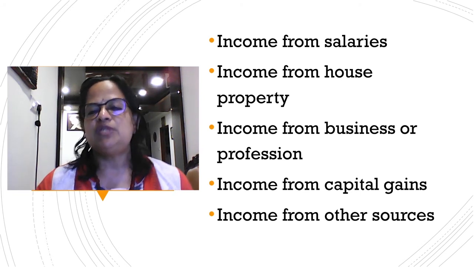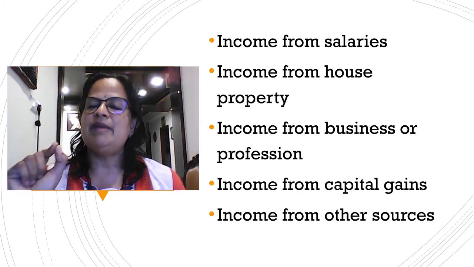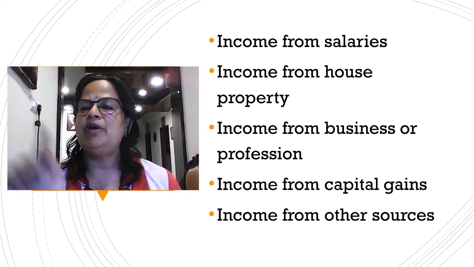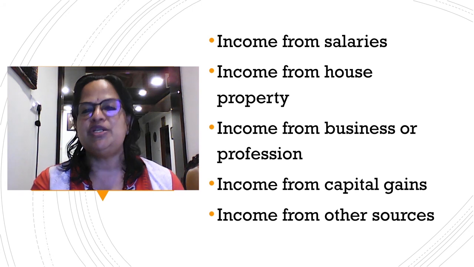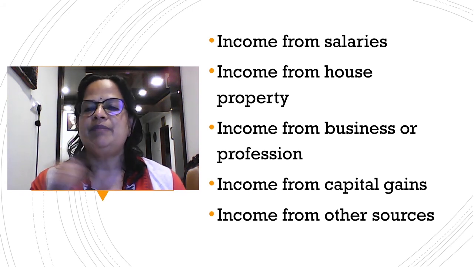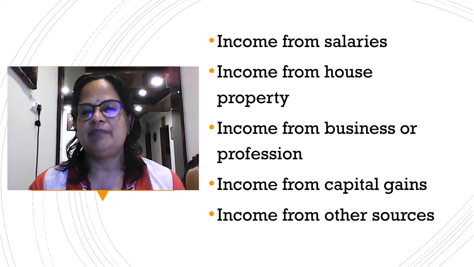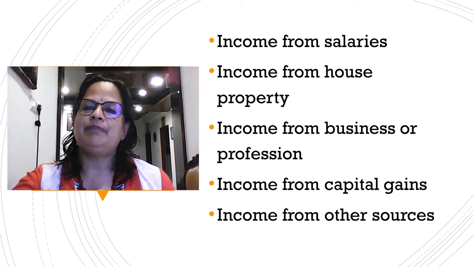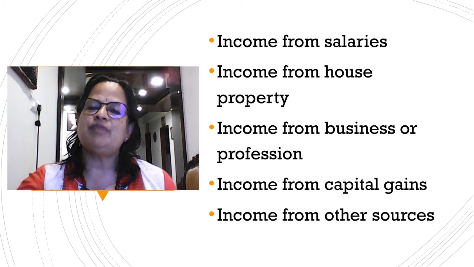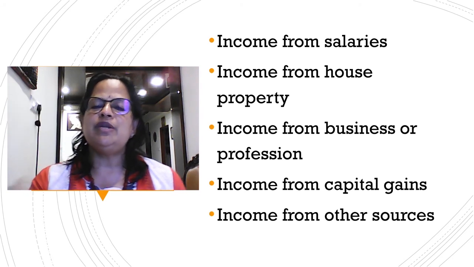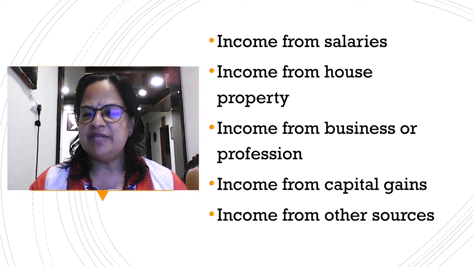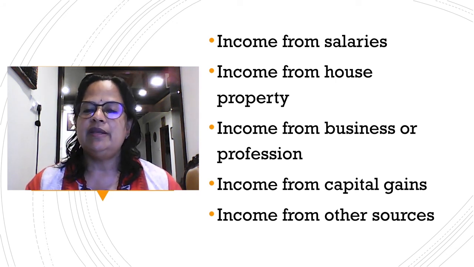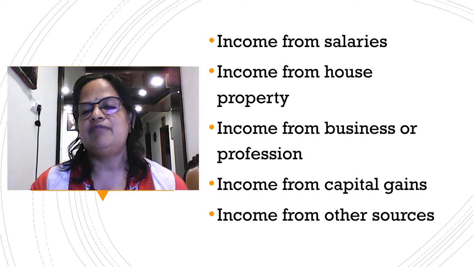Next is income from other sources. If I am getting royalty, it cannot be included in salary because an employer-employee relationship is not there between me and my publisher. It is not house property income. It's not business income. It's not a capital gain. So any income which cannot be included in the four heads of income, like salary, house property, business or profession, or income from capital gain, will be included in income from other sources. Bank interest, dividend received, royalty, lottery, casual gain, gift, everything will be included in income from other sources.